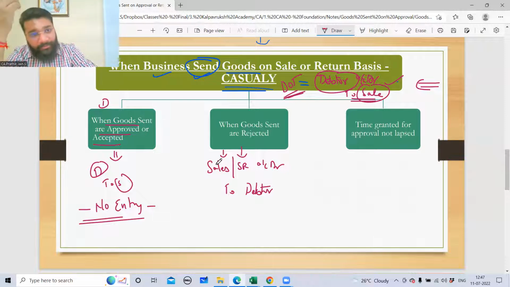I have discussed this point already in 11th. Why do they create a sales return account? Why don't they adjust the reversal within the sales account? Can you be more specific? Online people, please participate. Sir, online websites like Amazon will have too many sales returns, sir. So if it is put into one sales ledger, it will lead to more confusion. So if we divide it into sales return and sales.